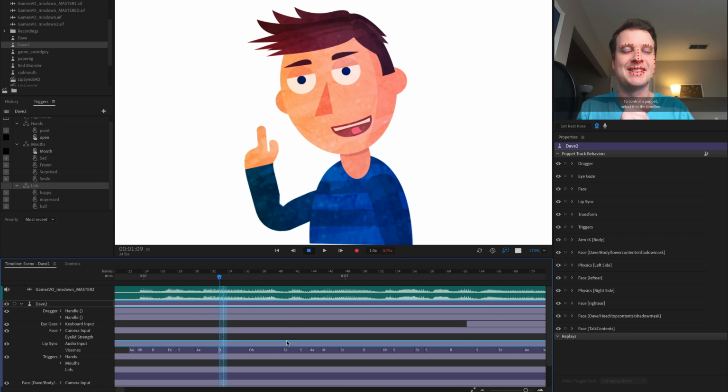Then I'll look for just things that feel like mistakes, where it has an O sound and it really should be an eh sound. It doesn't feel like it's lining up. A lot of times, in general, if the mouth is a more open sound and the mouth is open, it's probably going to look okay. And if it's a more closed sound like an M or a S or something like that, again, it's going to look okay.